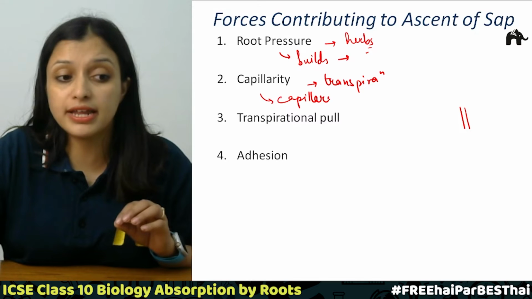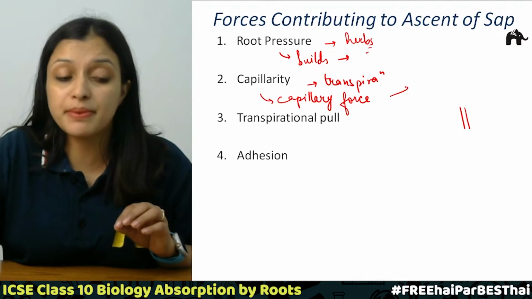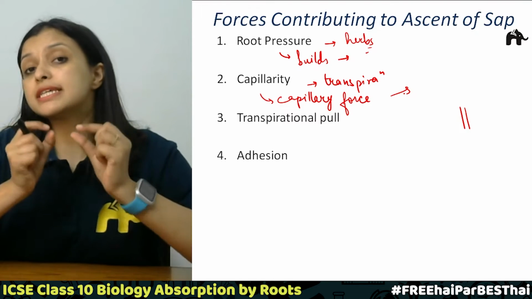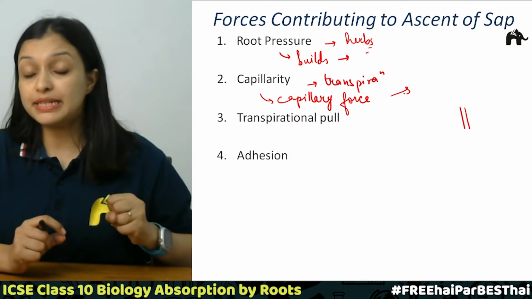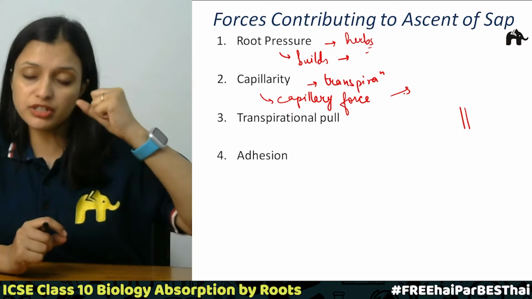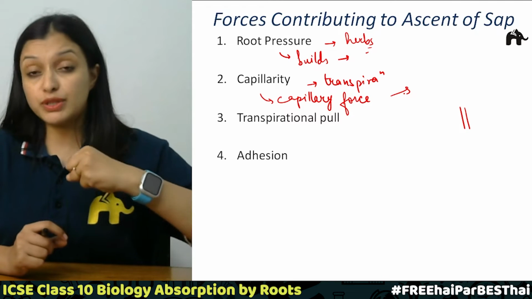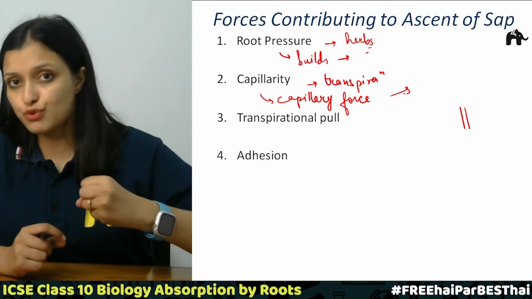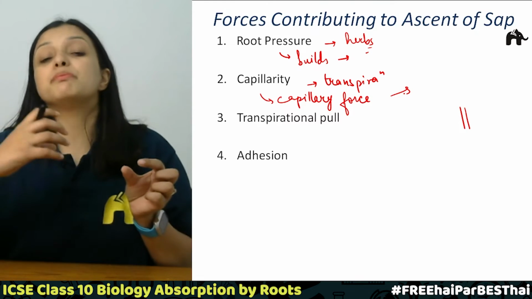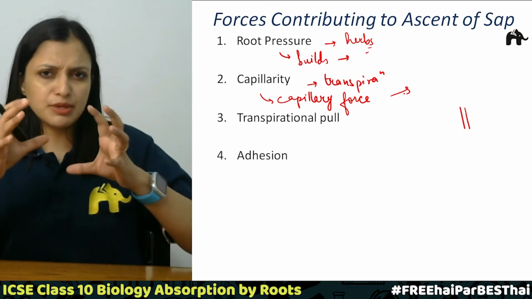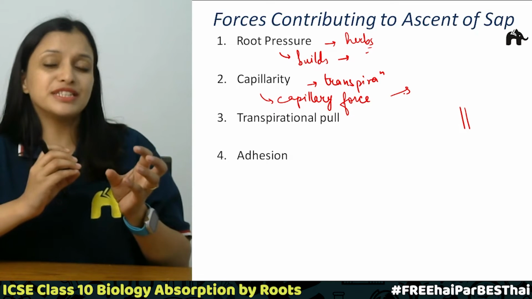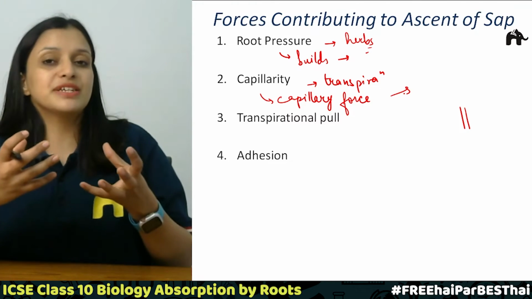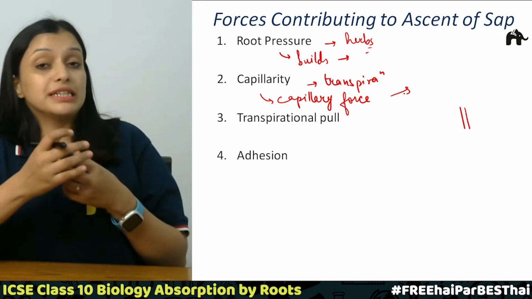So what is it called? This is the capillary force. Also remember, the less the diameter of the xylem vessels, the more will be this capillarity, the more will be the capillary force. So water will be pulled from lower levels to higher levels with a greater force. The more the diameter, the less will be this capillarity. So it is inversely proportional: the less the diameter of these xylem vessels, the more the capillarity, and the more the diameter of the xylem vessels, the less the capillary force.